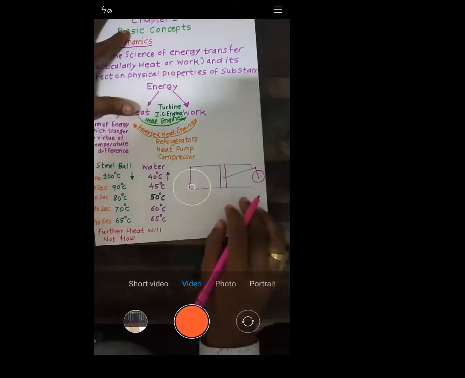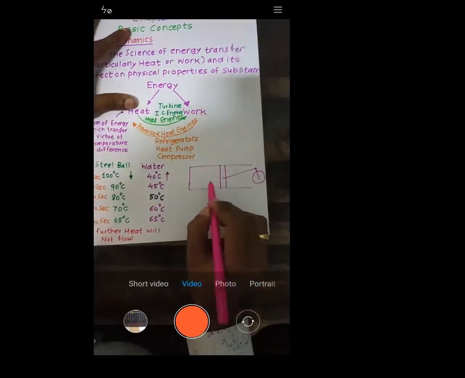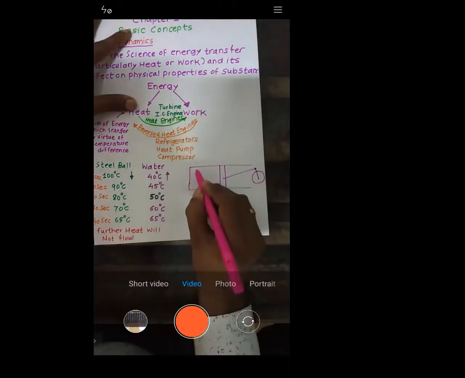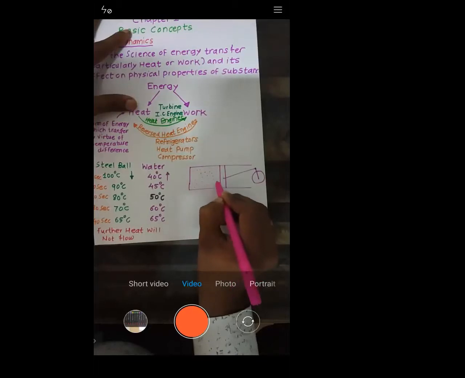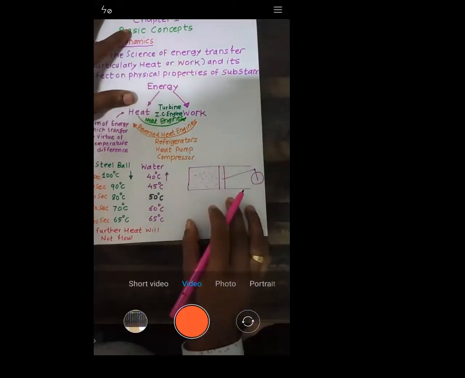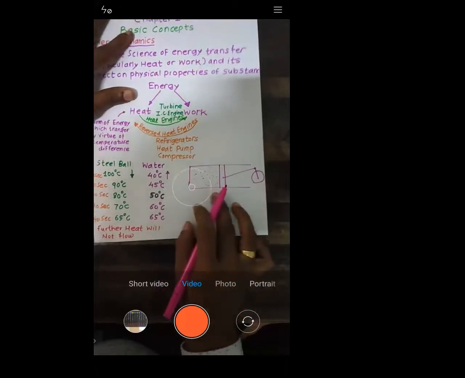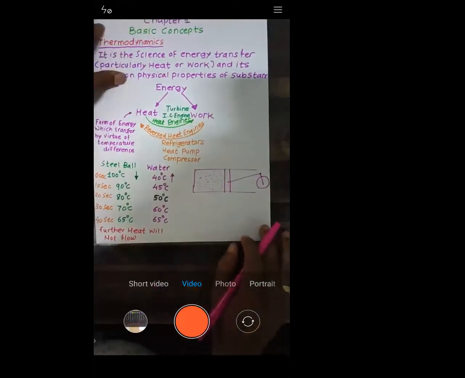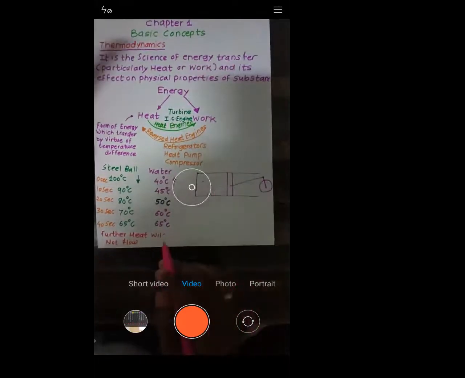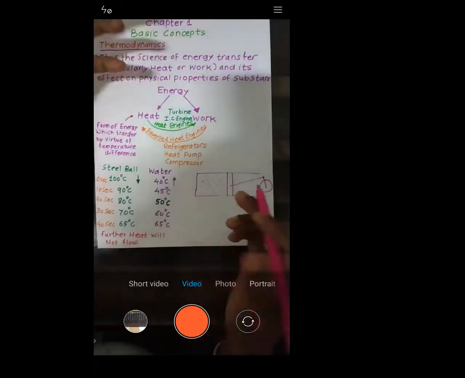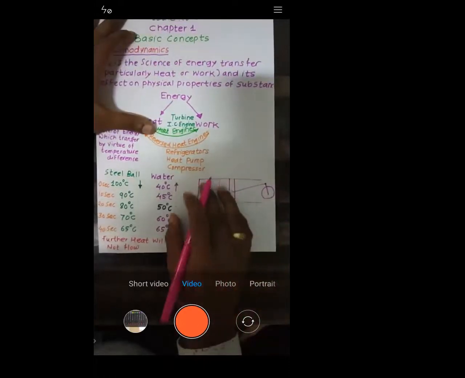Inside the piston and cylinder we have some gases which are filled inside. When you heat these gases, the energy available with the gases gets released.